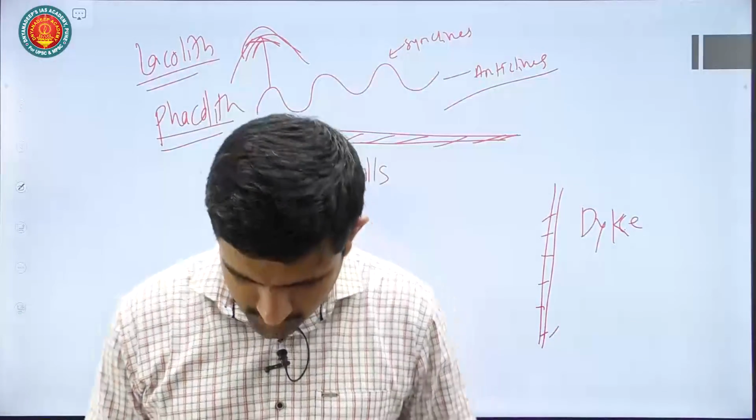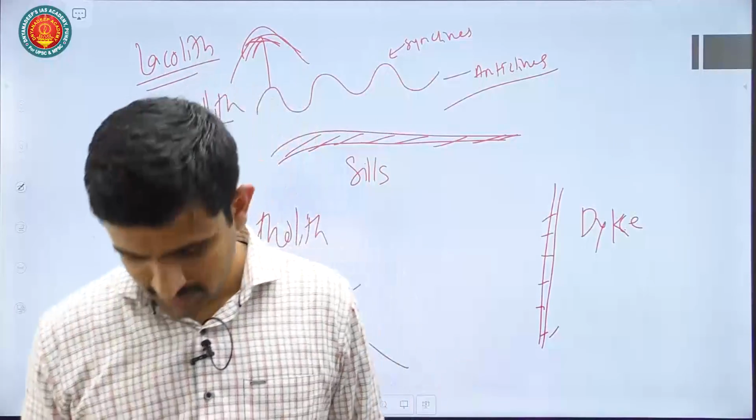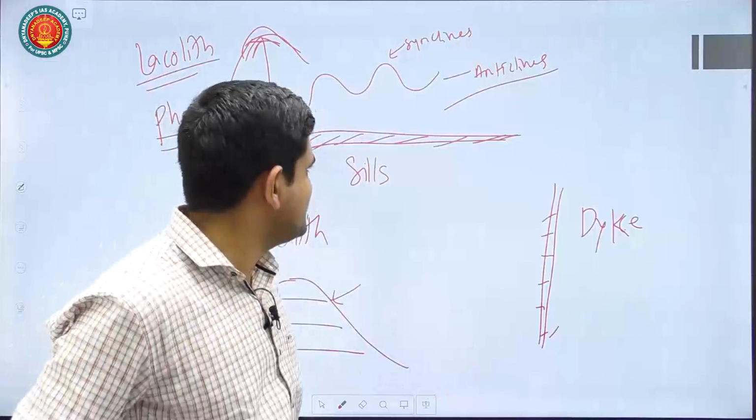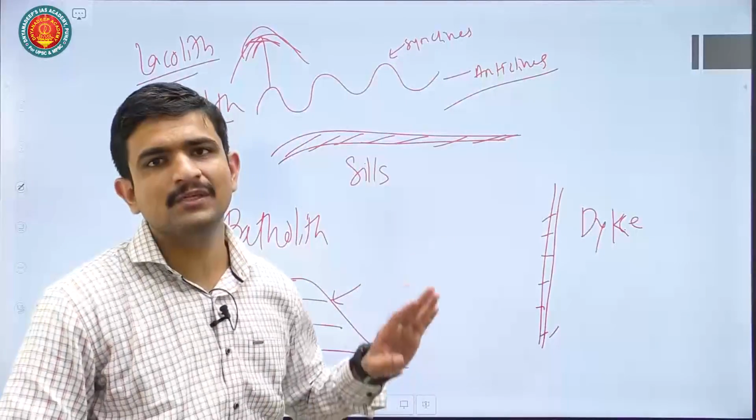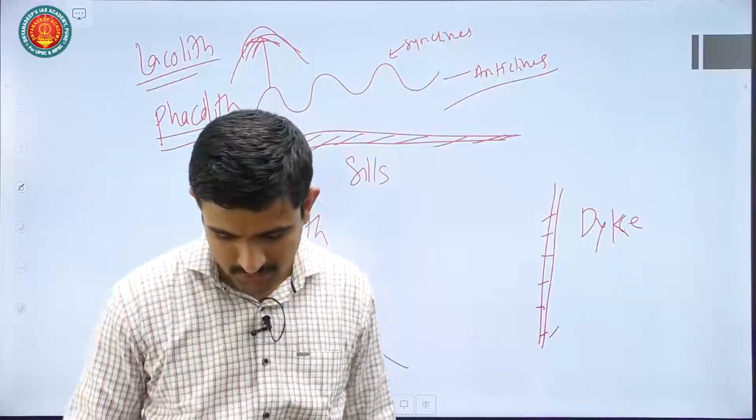ठीक है, अपर सरफेस में वो डोम के शेप जैसा होता है. Okay, it's like dome shaped at upper surface. So you can show these examples and you can write a one line description about all these things. Okay, and that is more than enough in a way to address this question.